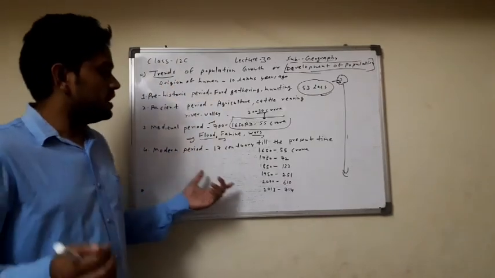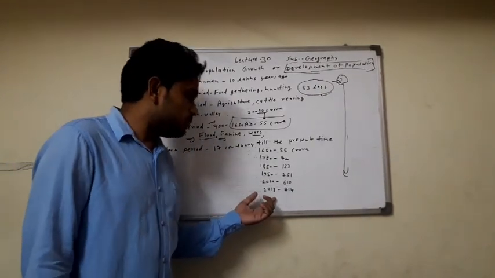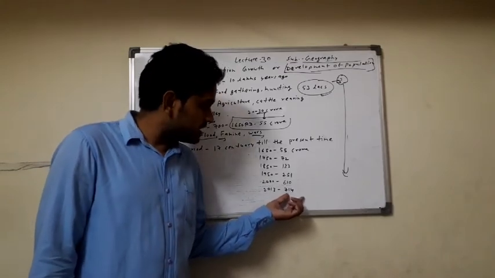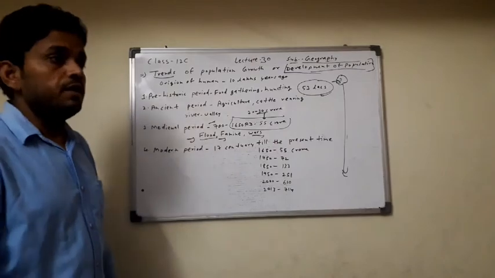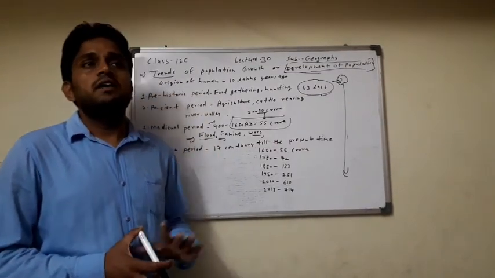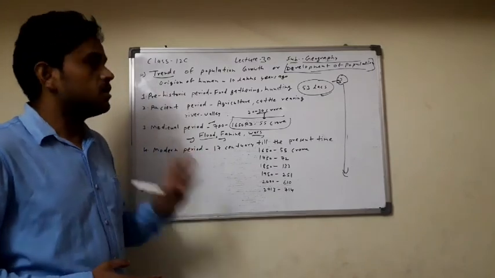In 2013 the population was 714 crore, and now in 2020 the population has crossed 800 crore.